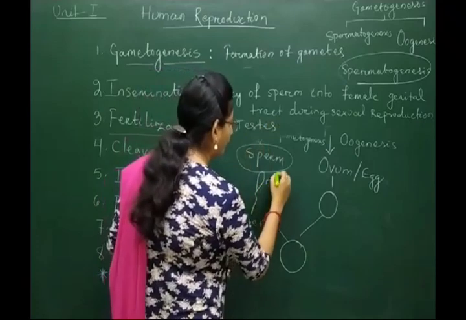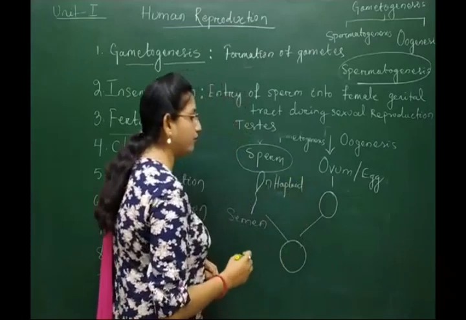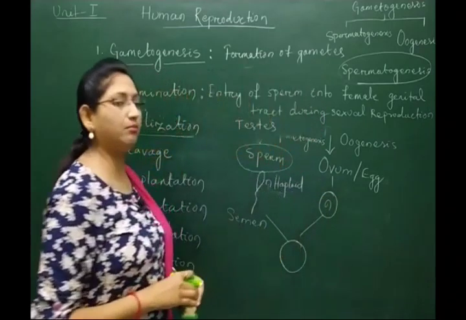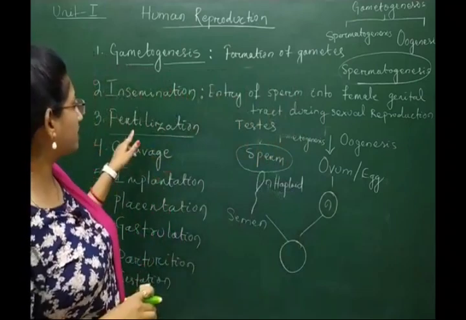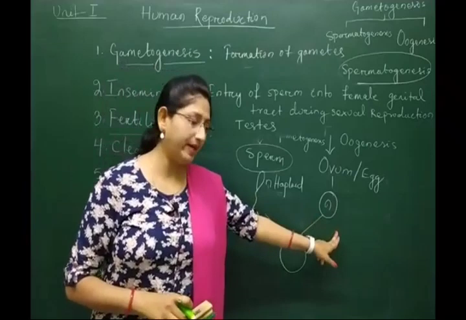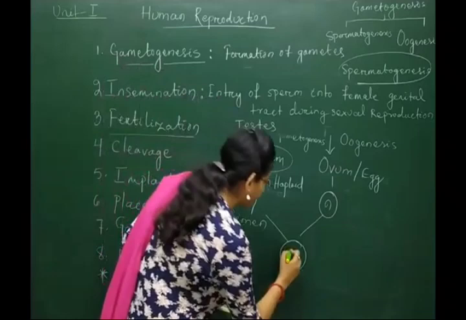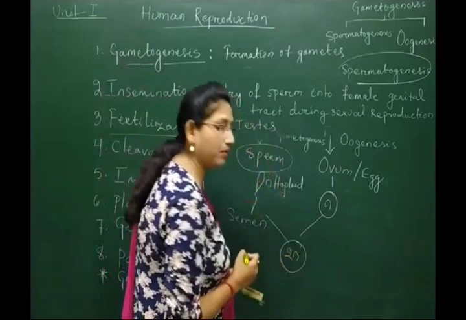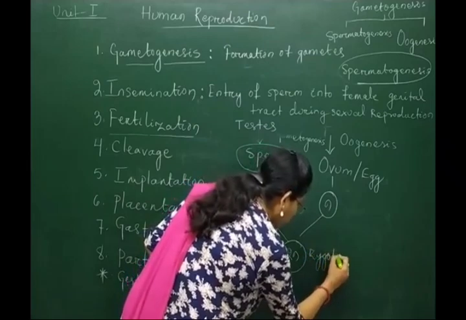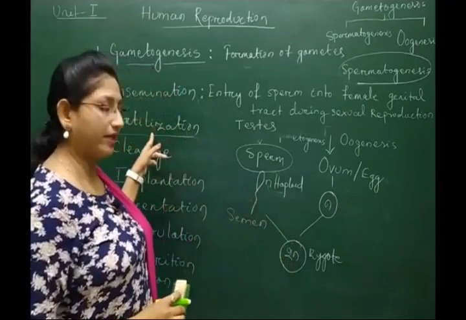Both the sperm and ovum have n number of chromosomes. By the process of fertilization, when both male and female gametes undergo fusion, they produce 2n number of chromosomes, that is called zygote.